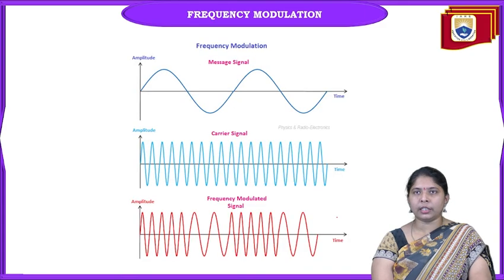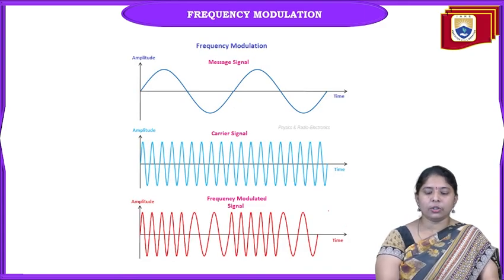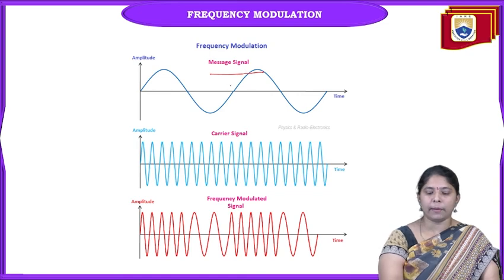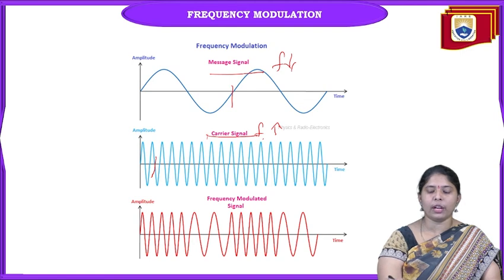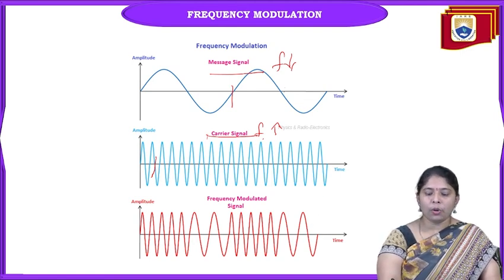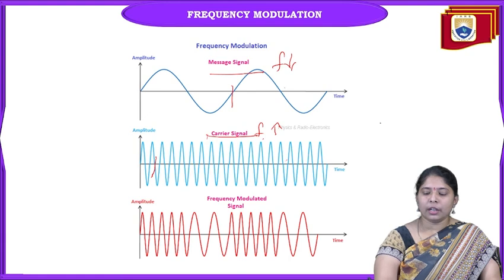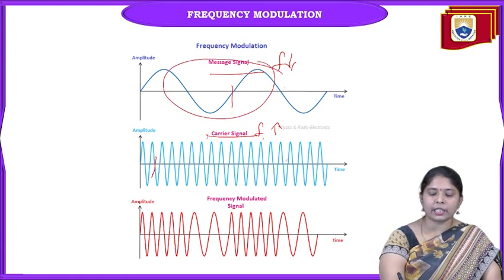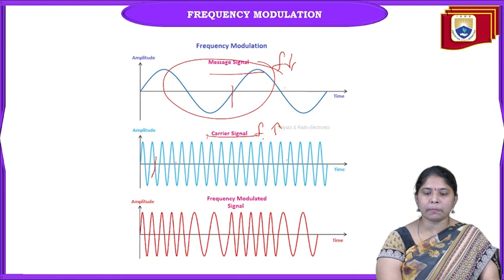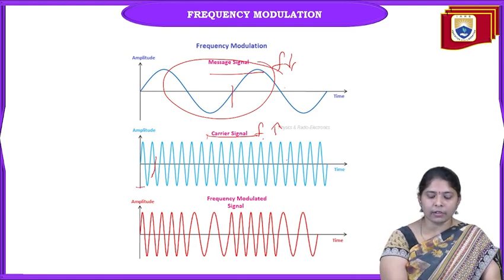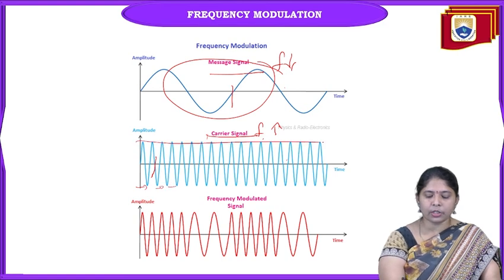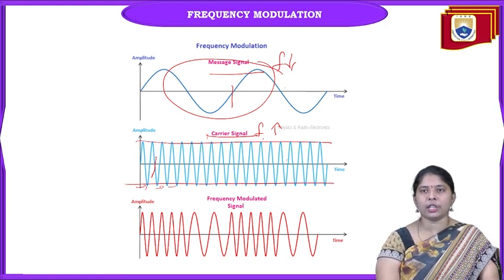And we have one more signal, the frequency modulated signal. So again, this is a low frequency signal. Time period is very small. And carrier signal, time period is very small. So this is a high frequency signal. Frequency is high for carrier and frequency is small for message signal. Now, in frequency modulation, the message is kept in the frequency part. Frequency part means you are observing the frequency of the signal varies. Here the amplitude is constant. There are no amplitude variations.